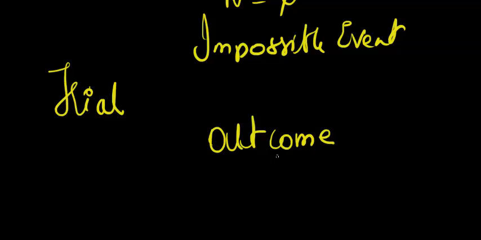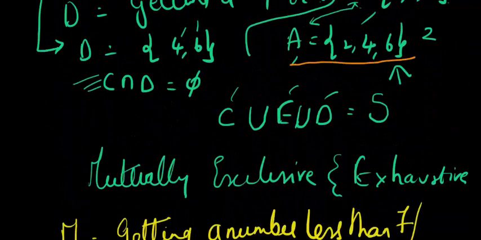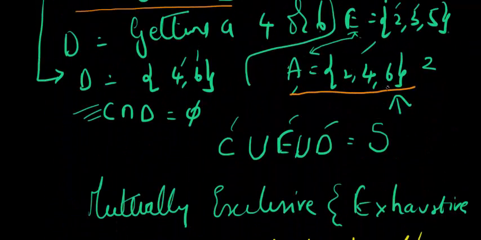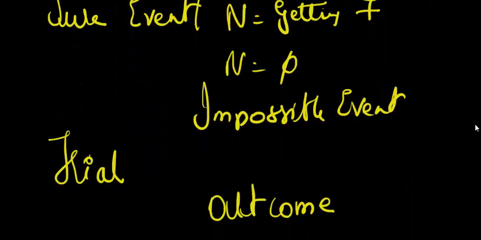Now, based on the outcome, I can either say that the event has occurred or not occurred. So if I'm talking about A being an event of getting even numbers, if I've got a 2, then I will say in that particular trial, event A has occurred. Otherwise, event A has not occurred. Okay, so that's the trial for me.